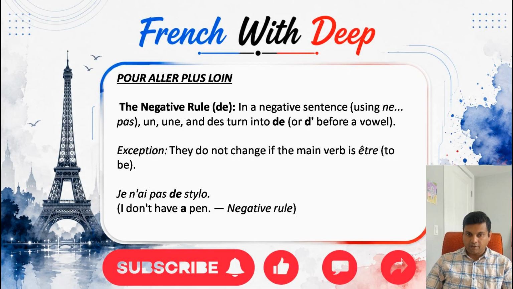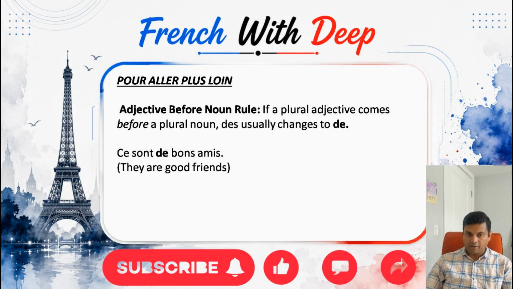Now the second rule. Whenever we use an adjective before a noun, what does it mean? Let us say friend. Friend is a noun. Whenever a word is placed before a noun to describe it, it is an adjective. Like good friends. Here friends is a noun, the plural one, and good is an adjective. So whenever there is an adjective, we replace des by de. It means we don't take it as the plural form des, and we use de.